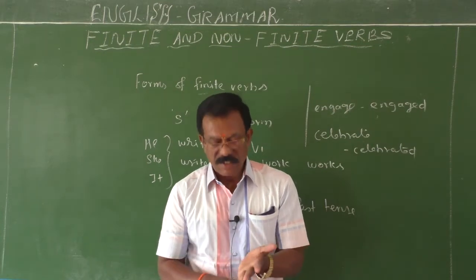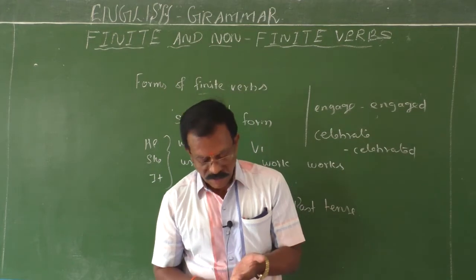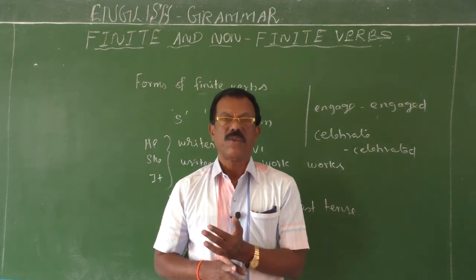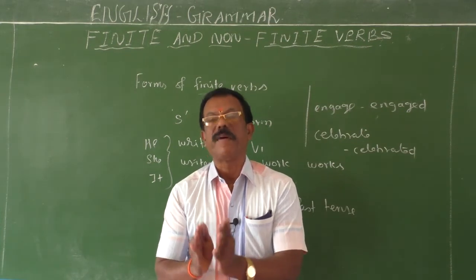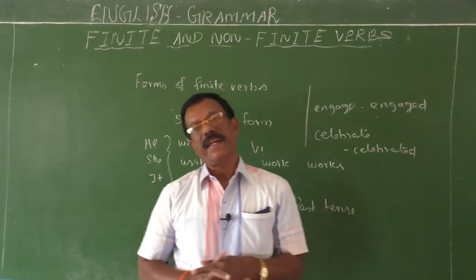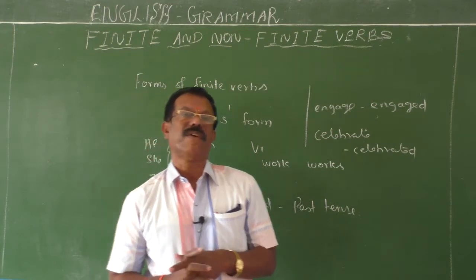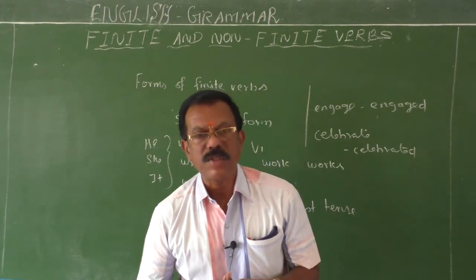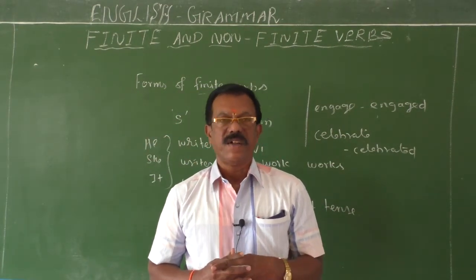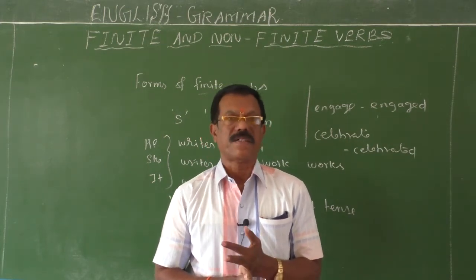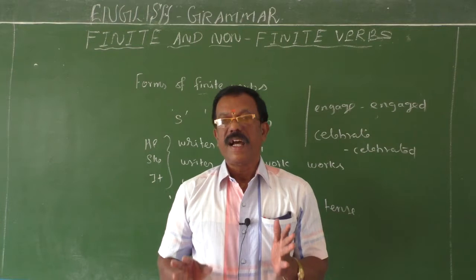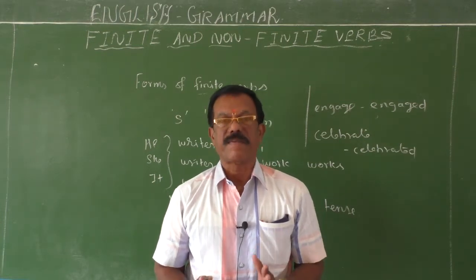If the subject changes, the verb also changes in its form. So a finite verb must agree with the number and form of the subject. Another important feature of the finite verb is that it shows the tenses, two important simple tenses, present and past. So these are the structure and forms of the finite verb.